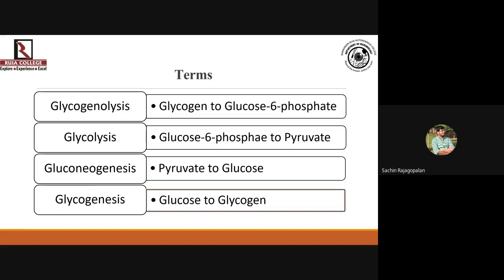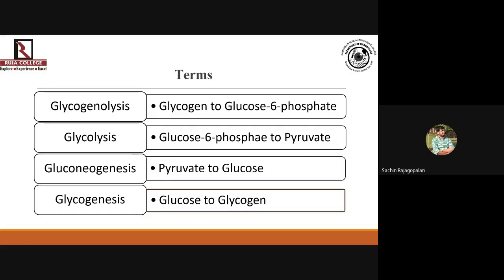You're going to be learning both the pathways, glycolysis as well as gluconeogenesis. Then you have something called glycogenesis. Genesis stands for synthesis. So when you are synthesizing glycogen from glucose, you are going to refer to it as glycogenesis. I hope these 4 terms are clear to you.